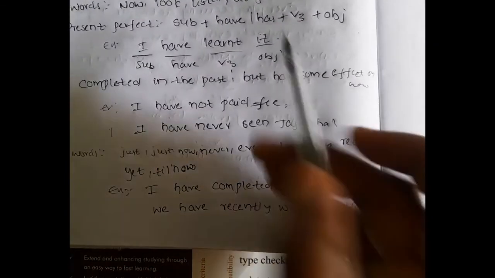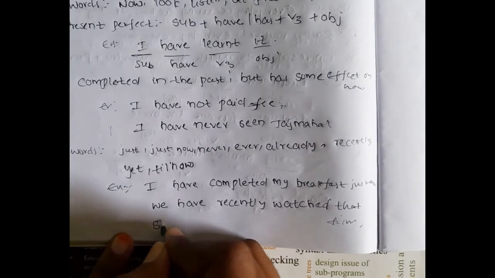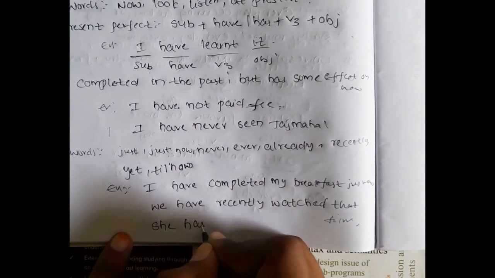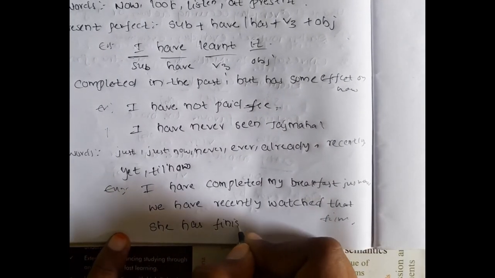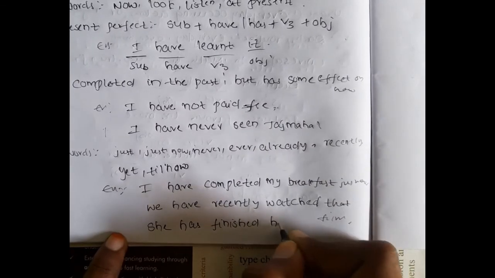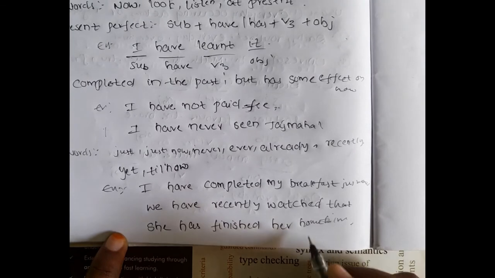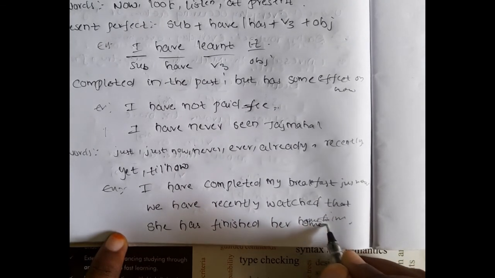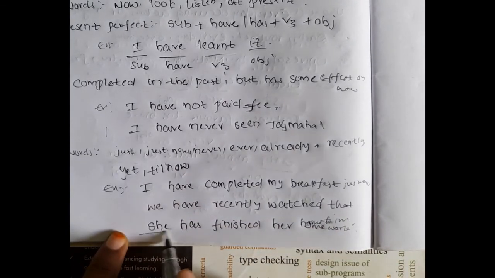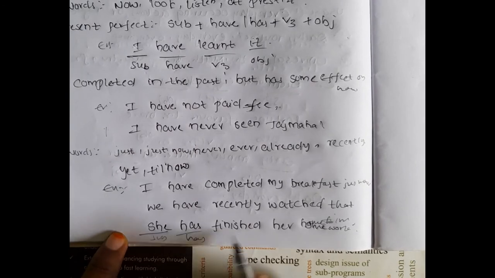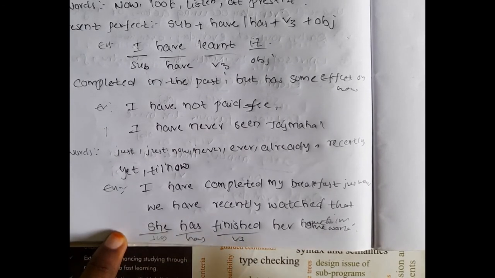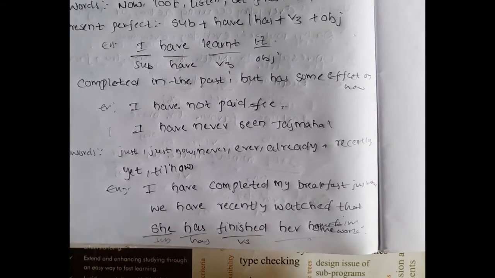Okay, let's write an example with has. She has finished her homework. Subject, has, V3, object.